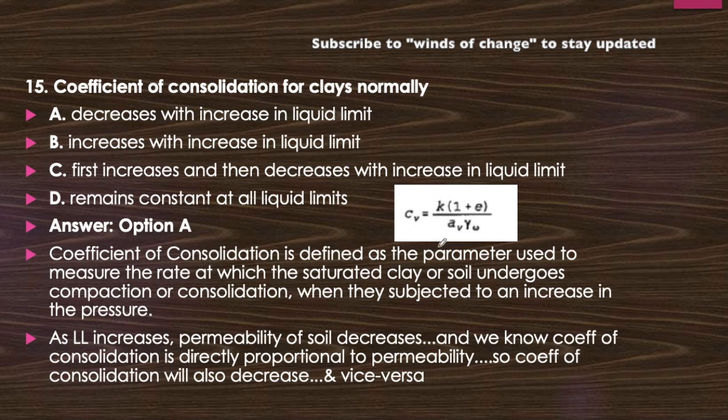But before understanding it further, we should go into the depth of the definition. Coefficient of consolidation is defined as the parameter used to measure the rate at which saturated clay or soil undergoes compaction or consolidation when subjected to an increase in pressure. And as the liquid limit increases, the permeability of soil decreases. We know the coefficient of consolidation is directly proportional to the permeability, so coefficient of consolidation will also decrease, and vice versa.